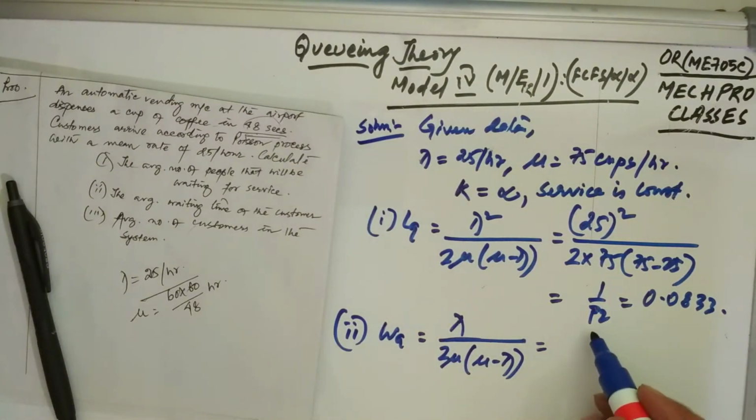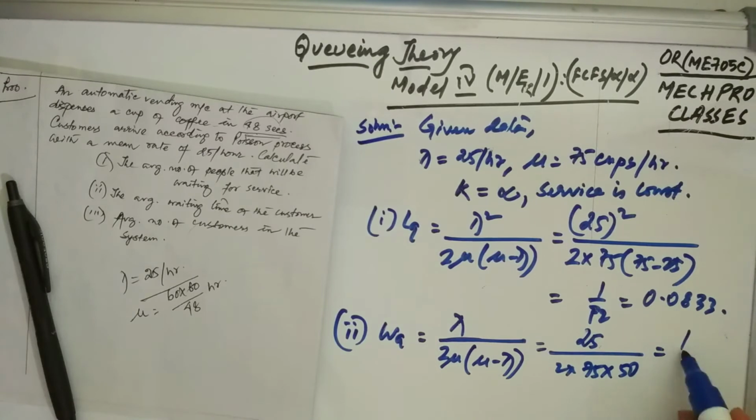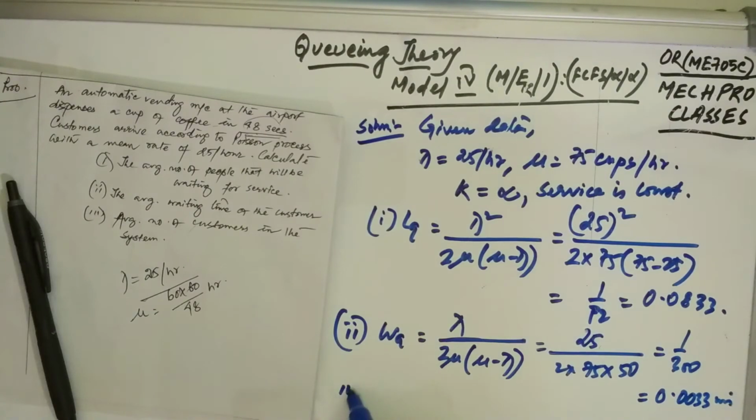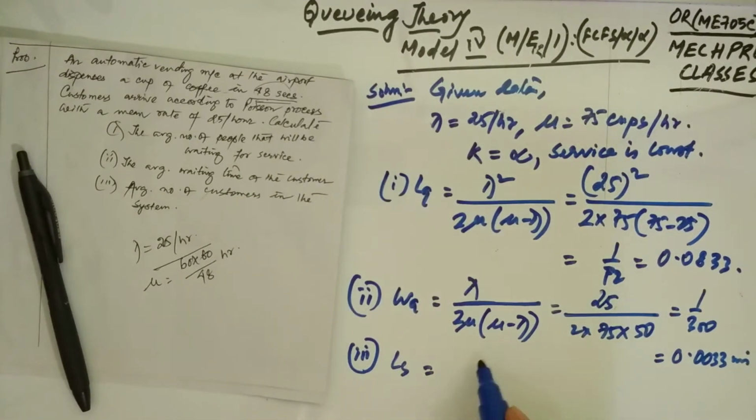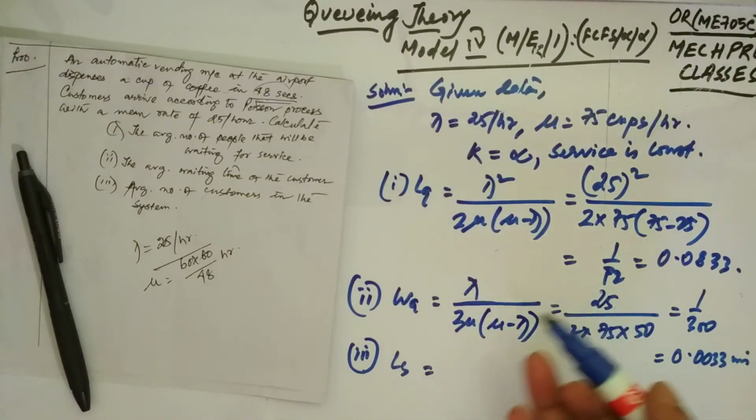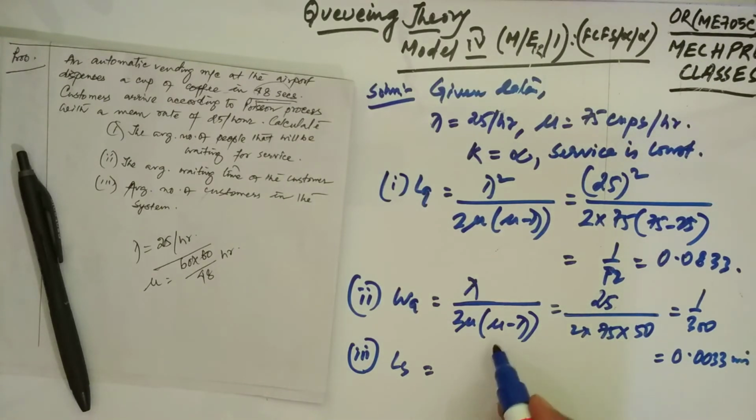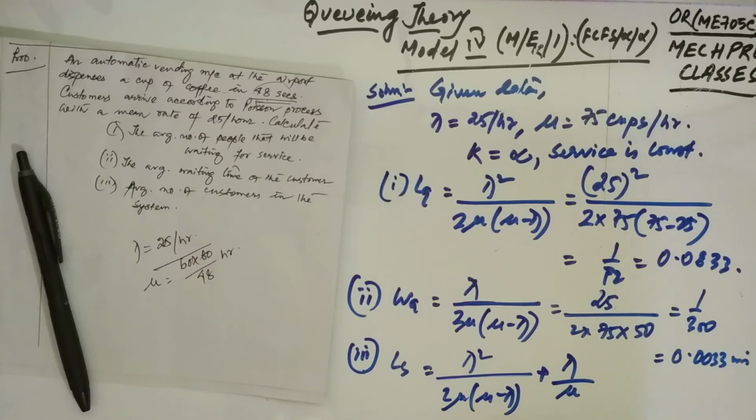Now lambda is 25, so 25 by 2 into 75 into 50 gives you 1 by 300, equal to 0.0033 hours. Now the third part asks for the average number of customers in the system, LS. Once you understand which formula to apply, it will be much easier to solve any problem. You just apply the formula and put in the values, so no need to worry much. This one is lambda square by 2 mu into mu minus lambda plus lambda by mu, or it can also be written as LQ plus lambda by mu.